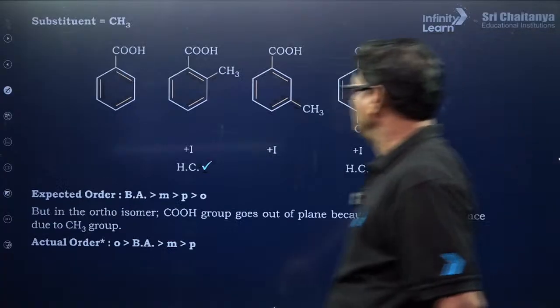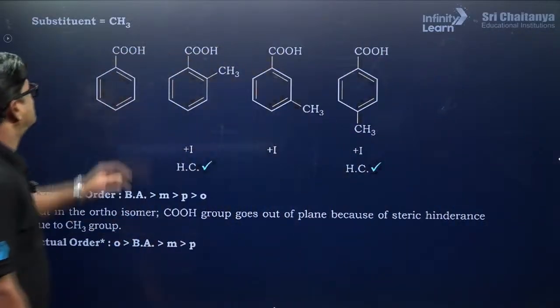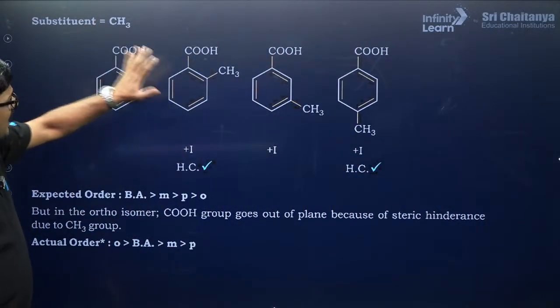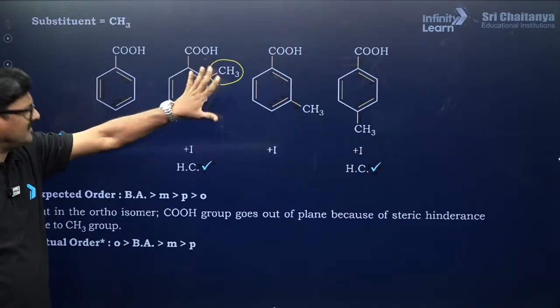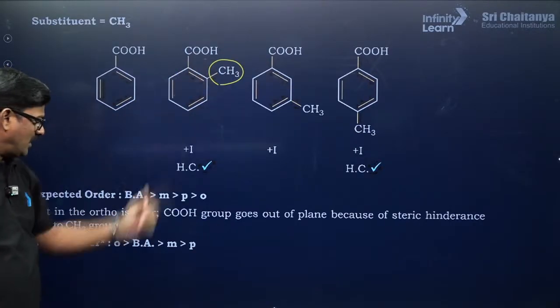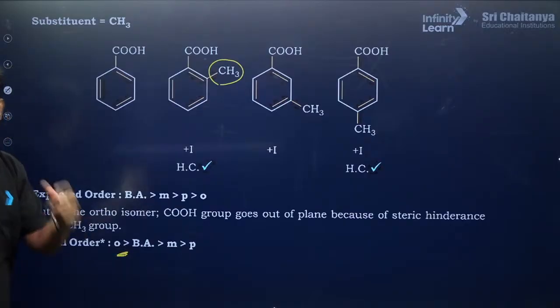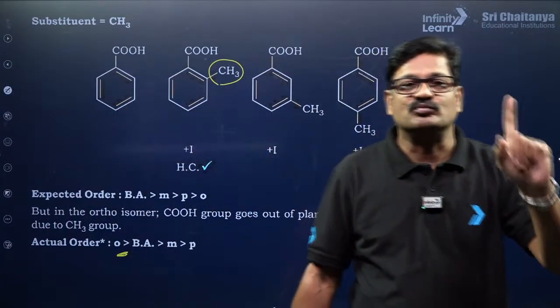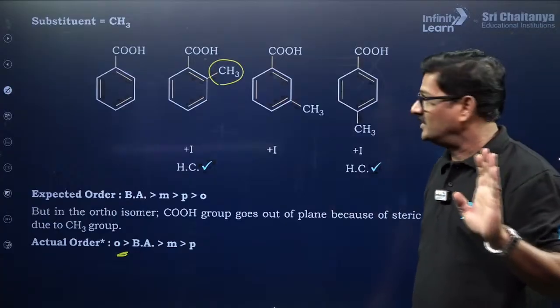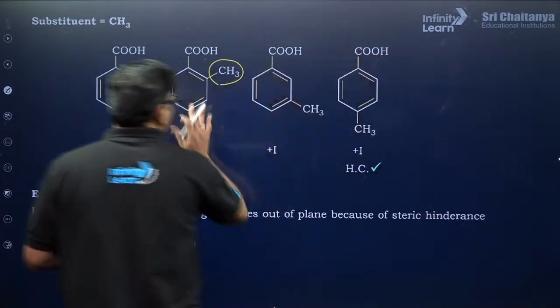Yes. Now one more. If the substituent is methyl group, so I just want to change these groups. So pick this ortho and apply ortho effect. So ortho is going to be the more acidic. Now don't look at the other effects.